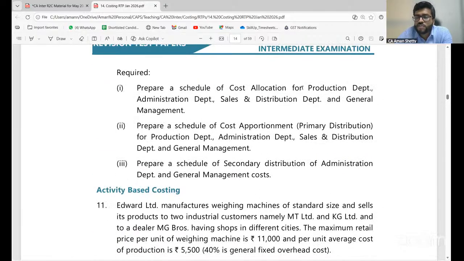Required: prepare a schedule of cost allocation, that is my primary distribution, for production department, administration department, sales and distribution department, and general management. Prepare a schedule of cost apportionment, primary distribution, for the same departments. So first you do a primary distribution, based on cost allocation, then you do cost apportionment. Is it clear? For that they have asked different tables. Prepare a schedule of secondary distribution of administration department and general management costs.